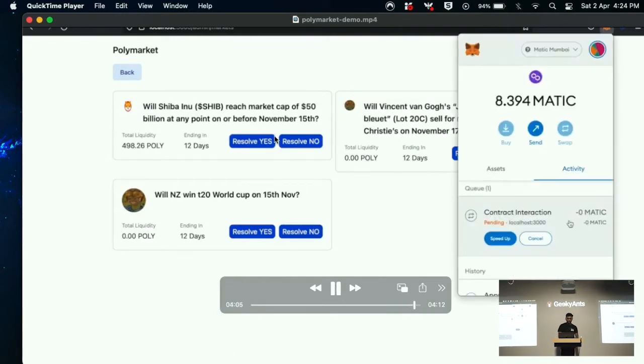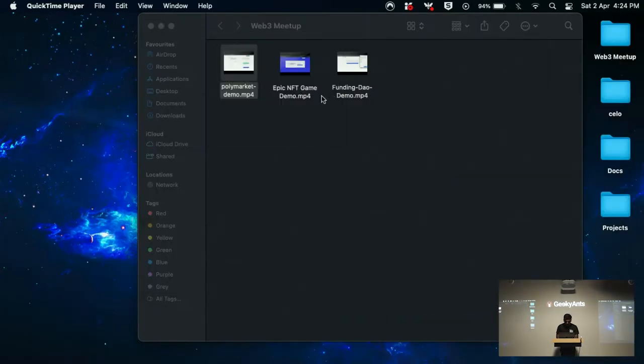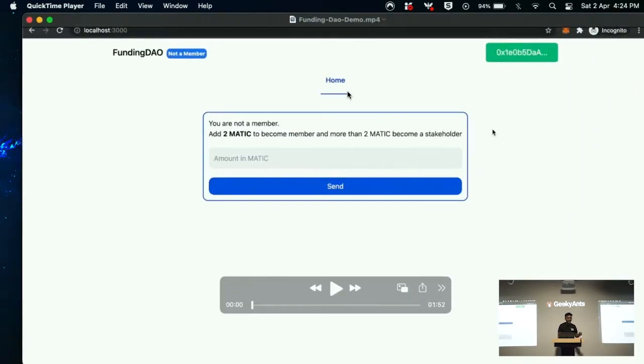That's pretty much it. Let's go to the other demo. So this is a DAO that I've created. So this is basically a funding DAO.